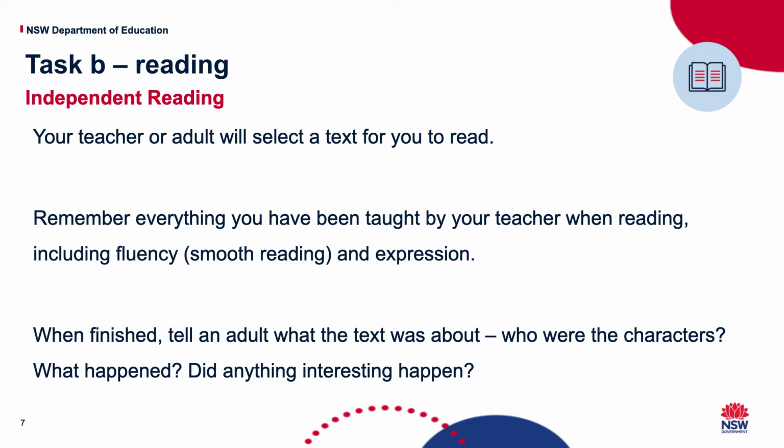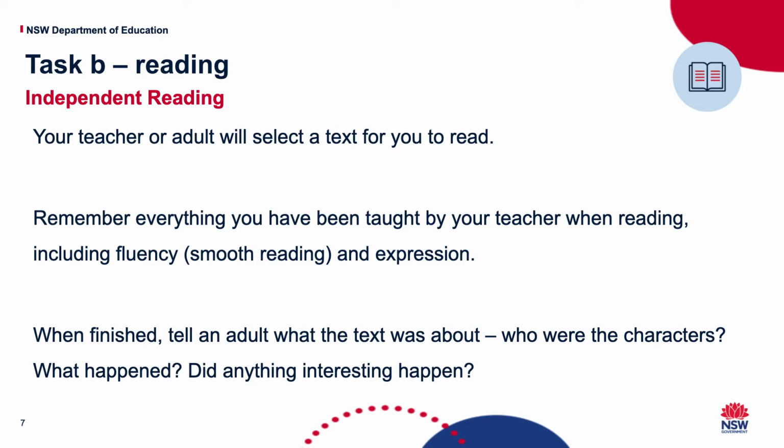Remember everything you've been taught by your teacher when reading. We want you to read smoothly and with expression. We don't want you to read like a robot. Just because you're at home doesn't mean that you read like a robot. And with expression. When you're finished, tell an adult what the text was about.